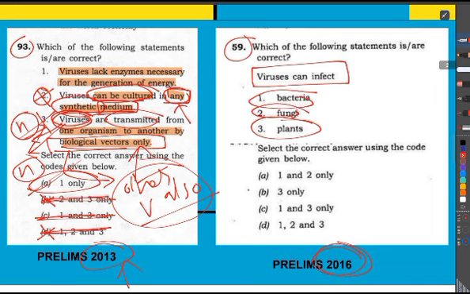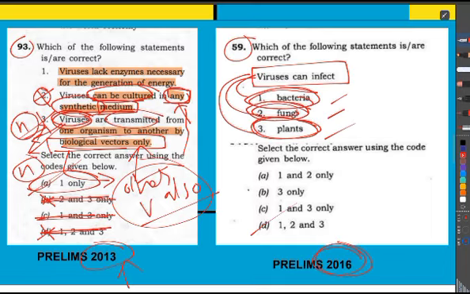And here we know that bacteria can be a host, fungus can be a host, plants can also be a host. Just by reading this statement alone, we can take this as right.